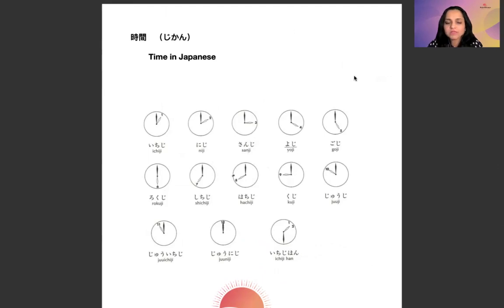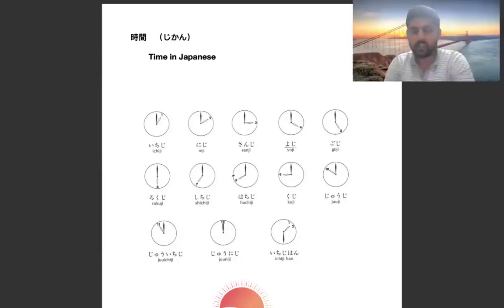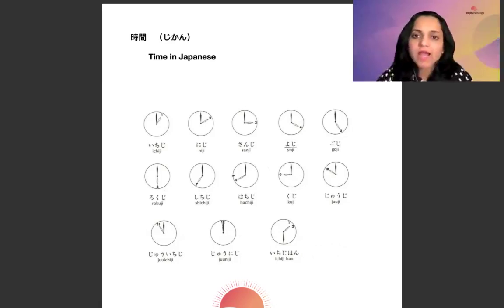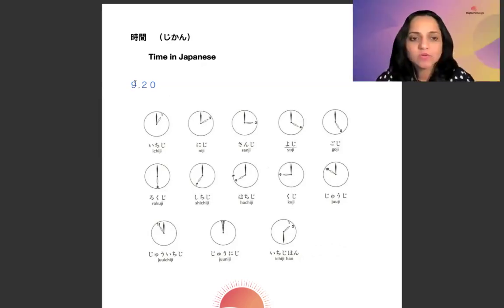Okay. Now if I want to say 8 o'clock, how would you say that? Hachiji. Okay. And we know that minutes is pun or fun. Here also it's going to be the same. So now if I want to say the time is 9:20, how would you tell this time in Japanese? Kuji nijuppun. Yes. Okay.